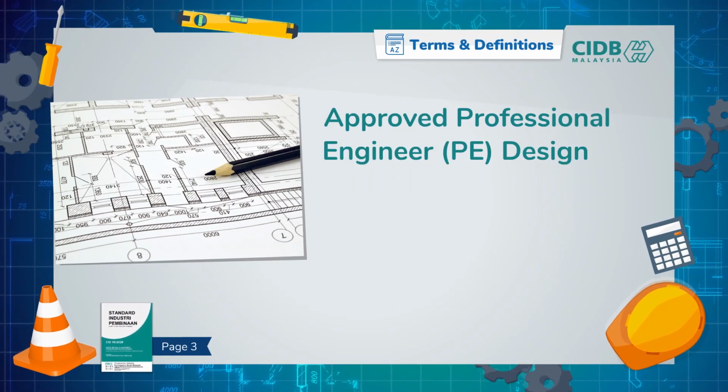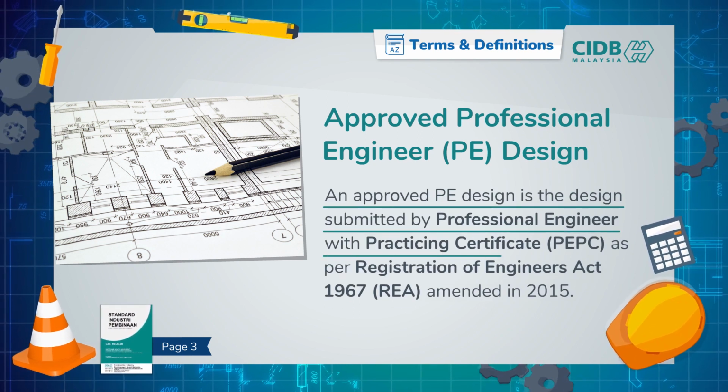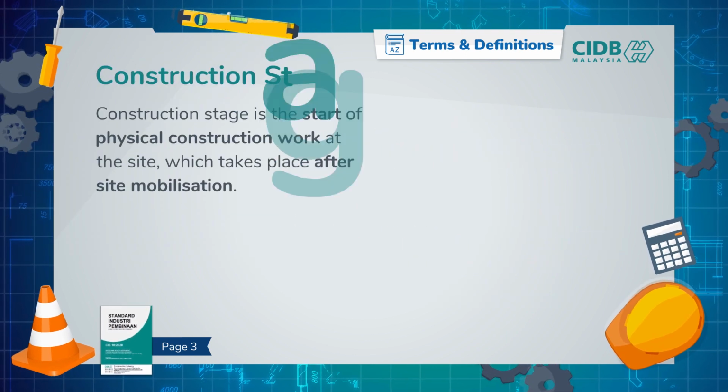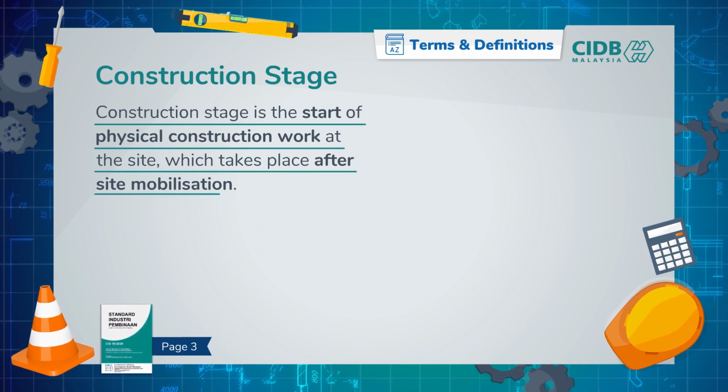Approved Professional Engineer or PE Design is an approved PE design submitted by a professional engineer with practicing certificate, as per the Registration of Engineers Act 1967, amended in 2015. Construction stage refers to the start of a physical construction work at the site, which takes place after site mobilization.